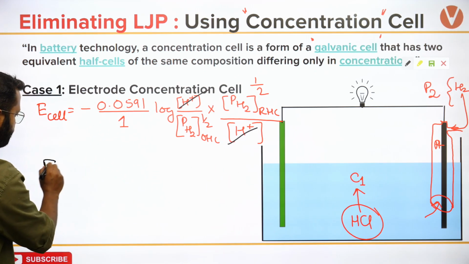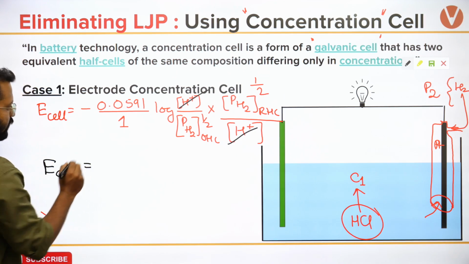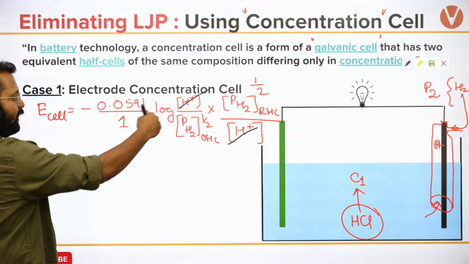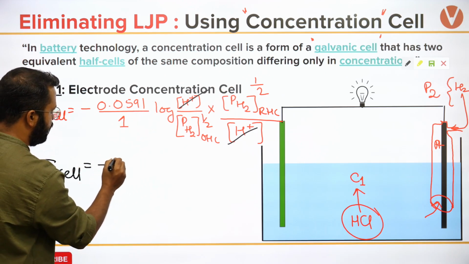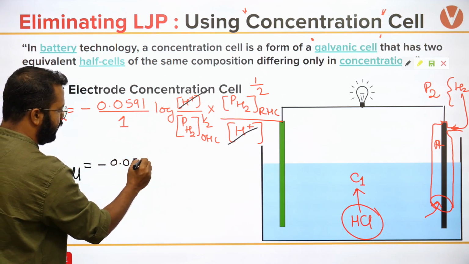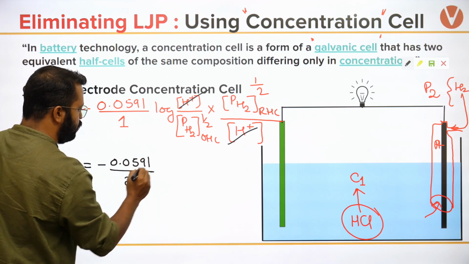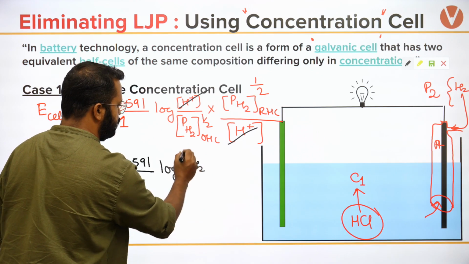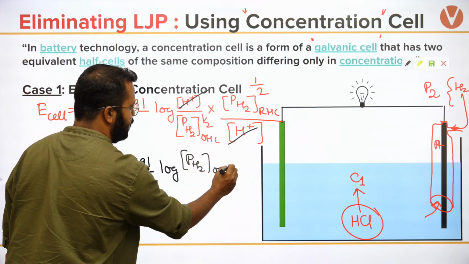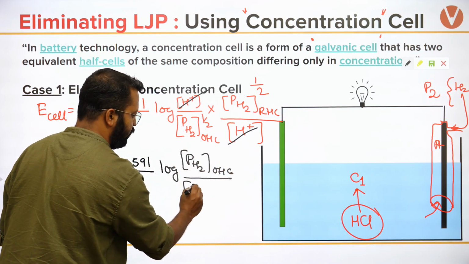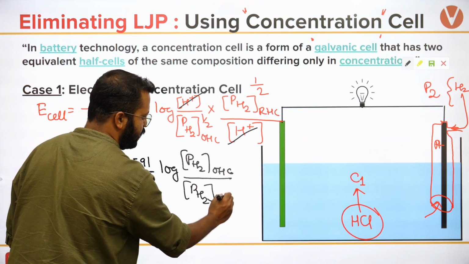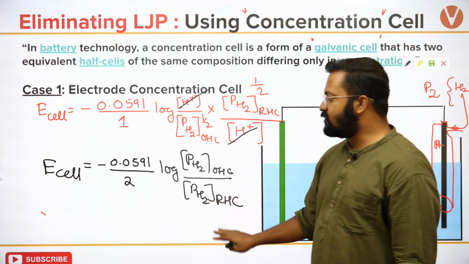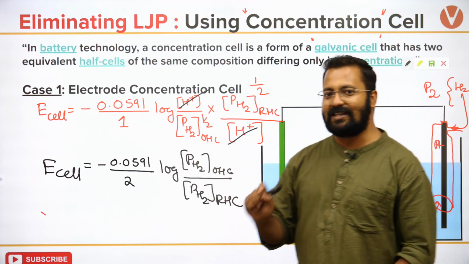Our E cell becomes, I take 1 by 2 common, and I will write this as minus 0.0591 upon 2 log of pressure of hydrogen in the oxidation half cell upon pressure of hydrogen in the reduction half cell. This becomes my EMF. Okay, this becomes my expression for cell EMF.